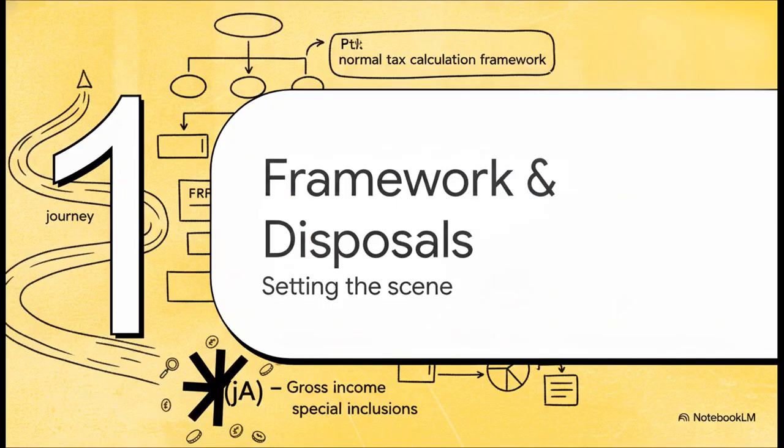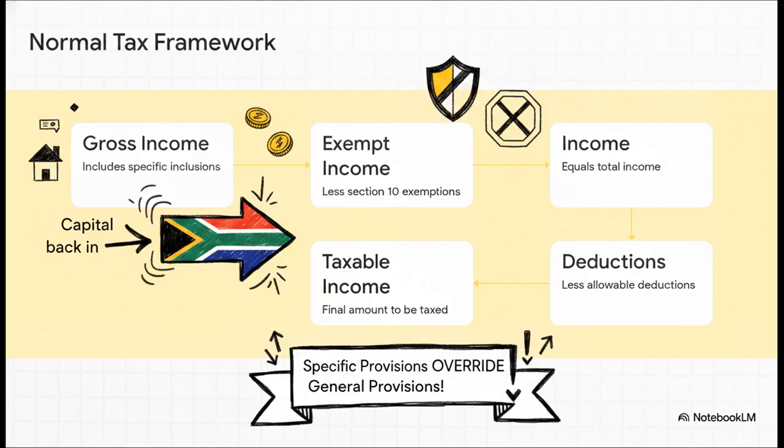All right, part 1, framework and asset disposals. So where do these specific inclusions actually fit? This is your standard normal tax payable framework. We care about special inclusions because they literally override the general rules. Think about it. Even if an amount is purely capital in nature, which would normally disqualify it, if it gets caught in the net of paragraphs A through N, boom, it's pulled right back into step 1, gross income.